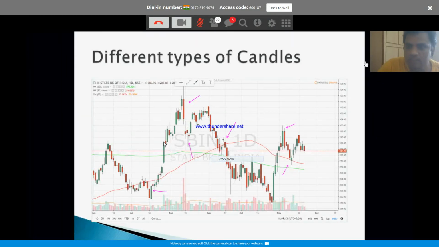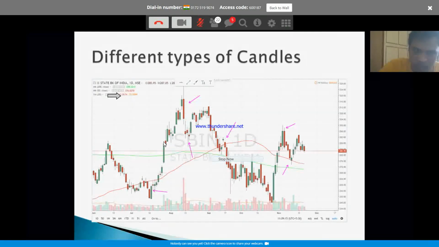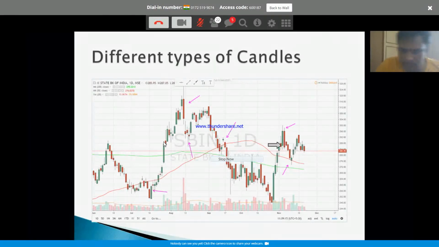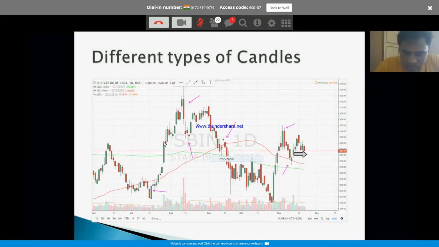I thought of sharing a few charts we can figure out, just in case we are newbies to the market. This is the State Bank of India chart. I believe this is a daily chart. I forgot to mention, sorry. Yes, this is a daily chart, July, August, and September. This is where it ended on Friday.